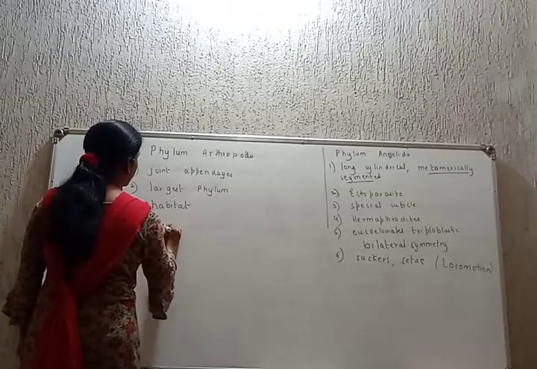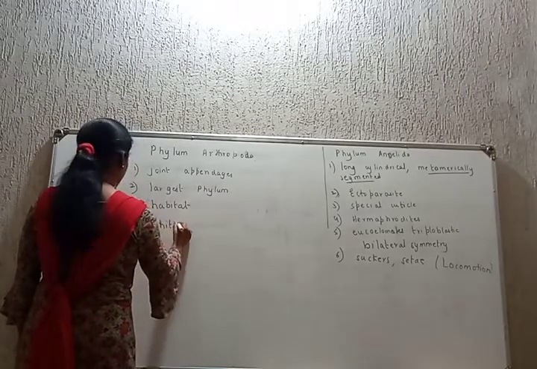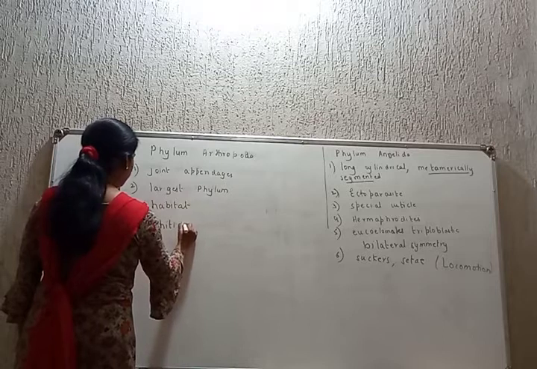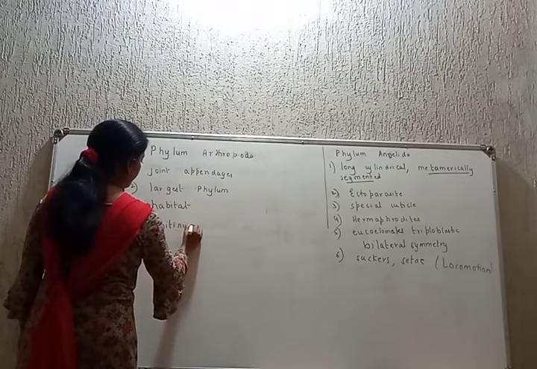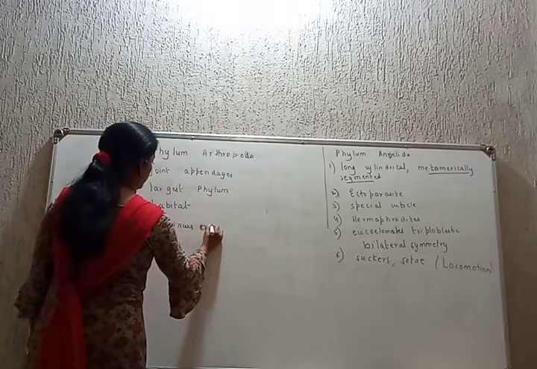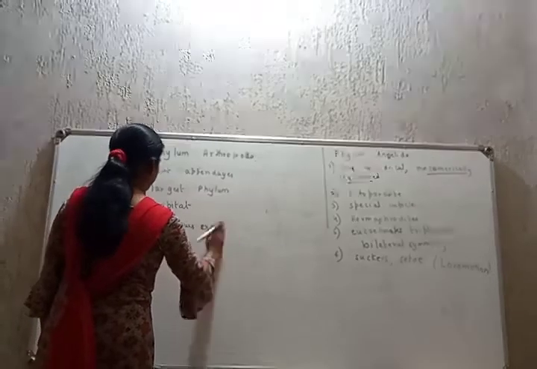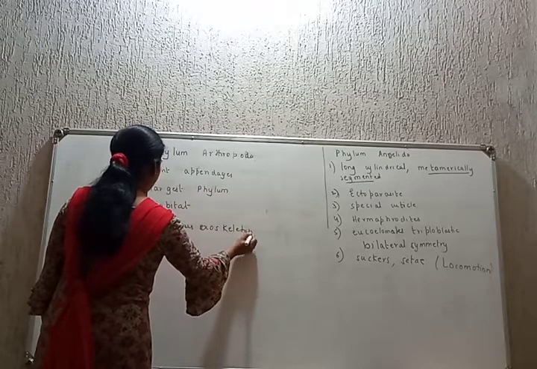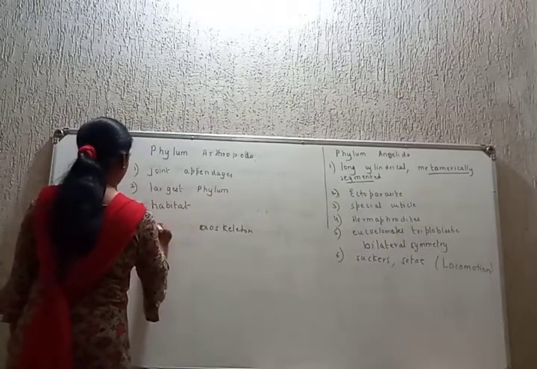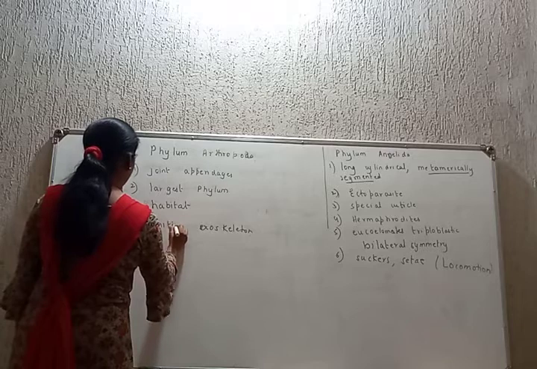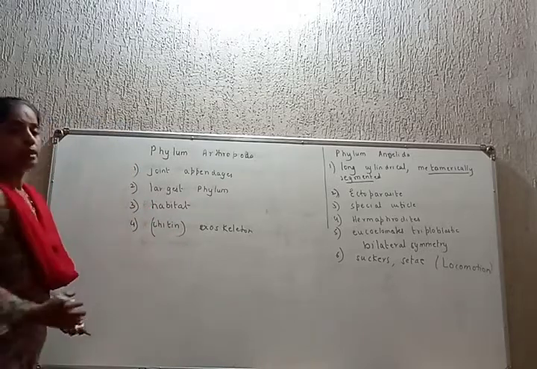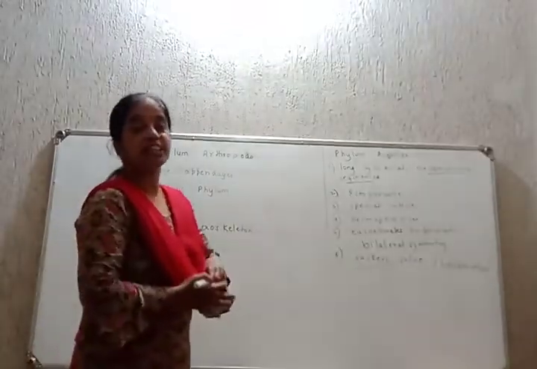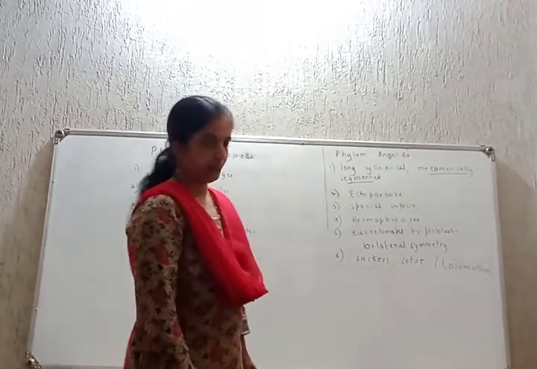Fourth character. The body is covered with a chitinous, typical chitinous exoskeleton.